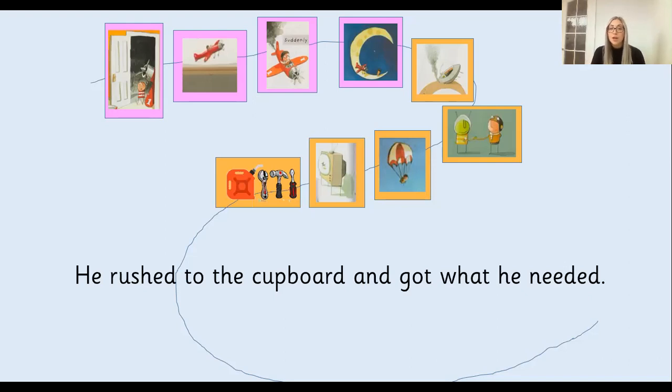He rushed to the cupboard and got what he needed. So I have drawn a can. I have drawn some tools as well. And you could draw a picture of the cupboard if you wanted to. Pause the video there to draw a picture that will remind you of that sentence.